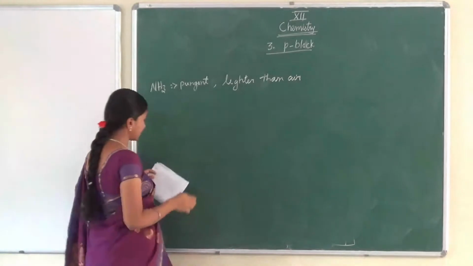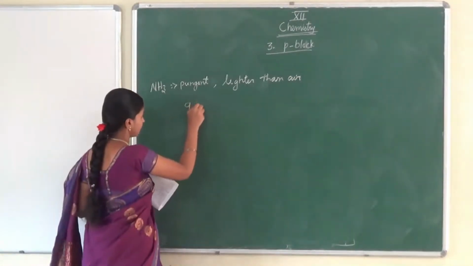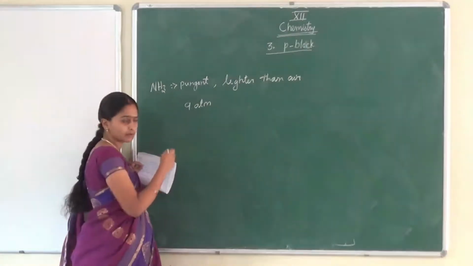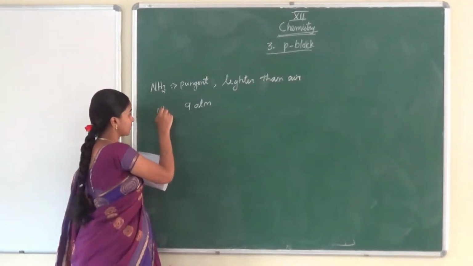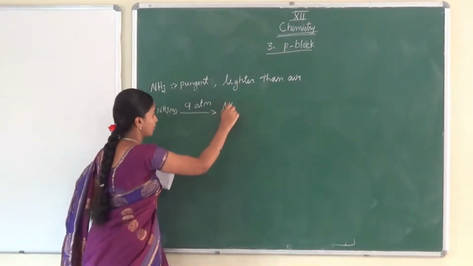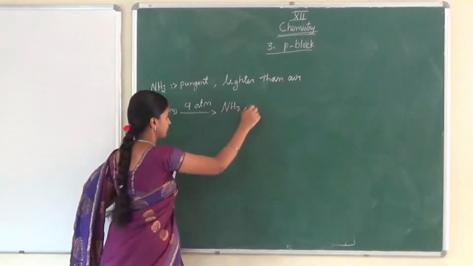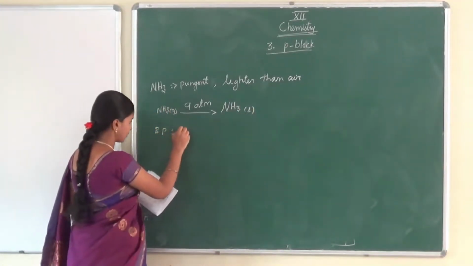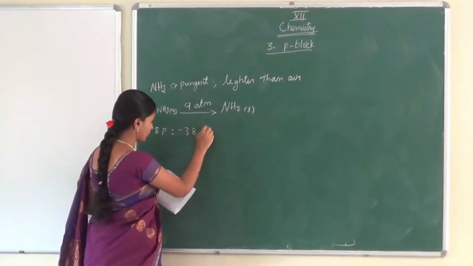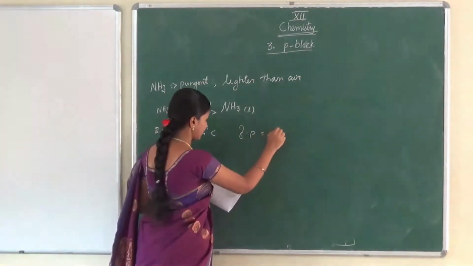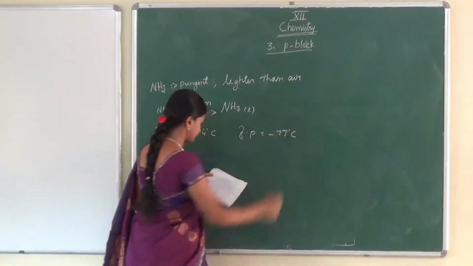It is liquefied at 9 atmospheric pressure. At 9 atmospheric pressure, we can convert the ammonia gas into ammonia liquid. Then the boiling point is minus 38.4 degrees Celsius and the freezing point is minus 77 degrees Celsius.